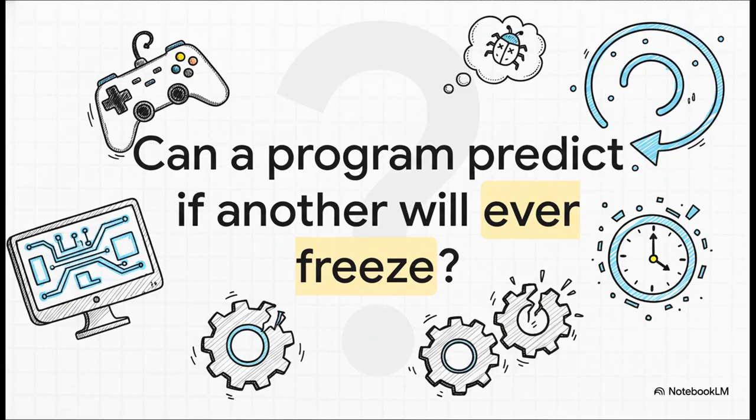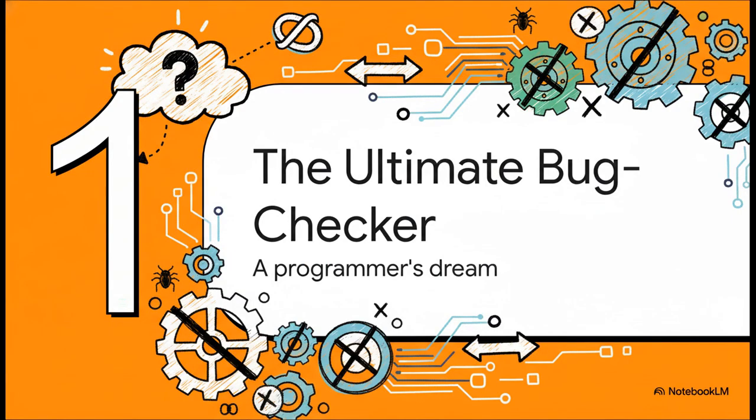I want you to imagine a single piece of software, a kind of master program, that could look at any other program, your web browser, a super complex AI, your favorite video game, and tell you with 100% accuracy if it's going to run to completion or get stuck in an infinite loop. Could a perfect bug checker like that even exist? I mean, a tool like that would completely change software development. It would be the holy grail, right? No more crashes, no more programs hanging forever.